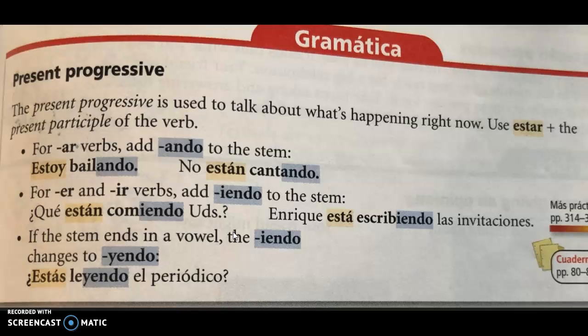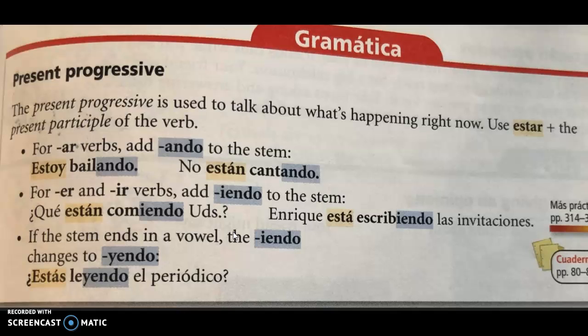And we're going to be talking about one of the most fun topics we cover all year long, the present progressive. Make sure you watch the YouTube video that I'm going to link to this. It's hilarious. But anyway, we're going to talk about the present progressive. And basically that is when you're talking about something that's happening right now. It is ongoing. That's the progressive part. In the present. So it is going on right now. I am talking to you currently on this video, so it is ongoing.